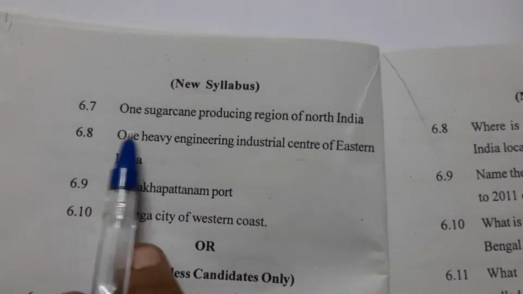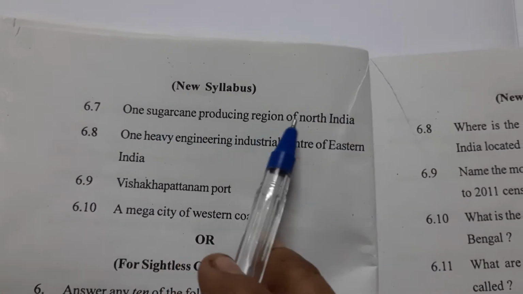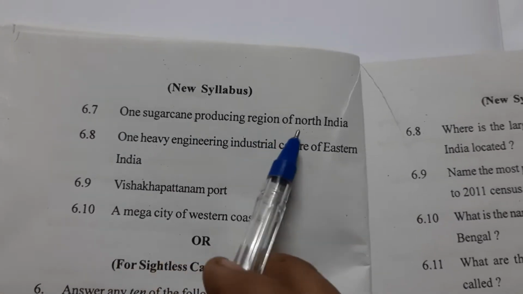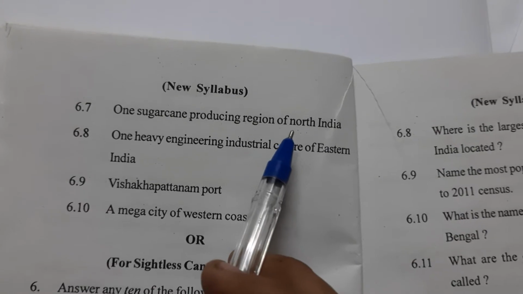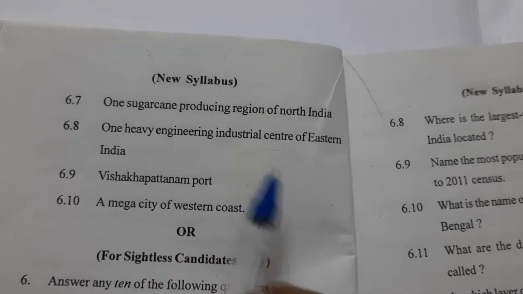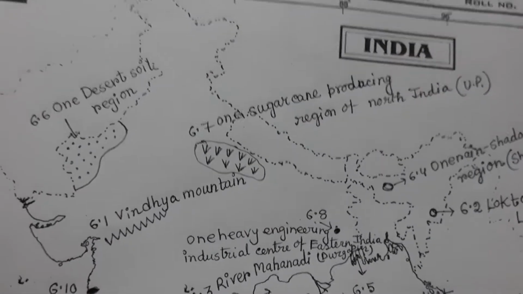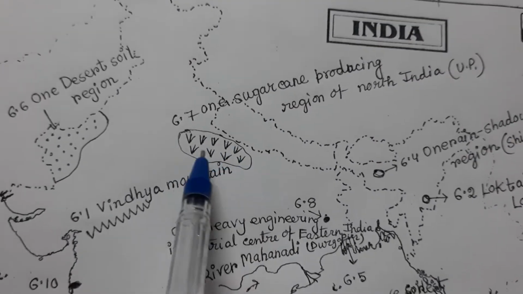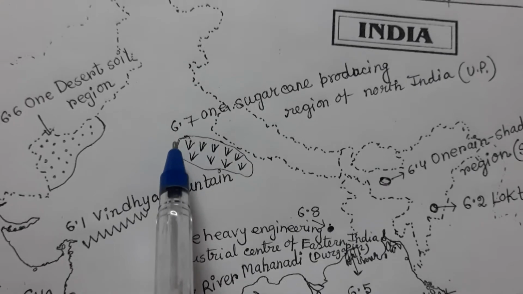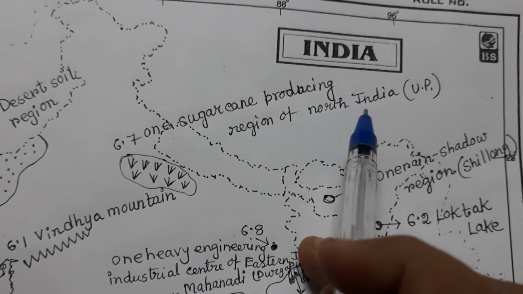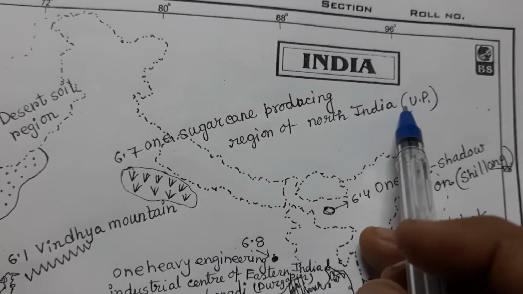6.7, one sugarcane producing region of North India. Our sugarcane producing regions in India are Punjab, Haryana and Uttar Pradesh. So here I locate the region of UP, Uttar Pradesh, and then write 6.7 one sugarcane producing region of North India, and in bracket Uttar Pradesh.